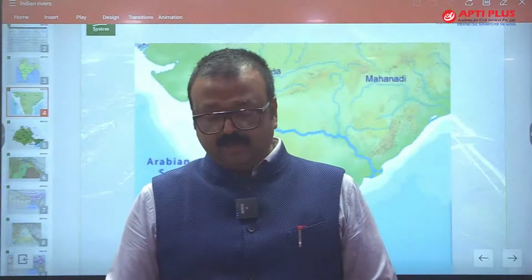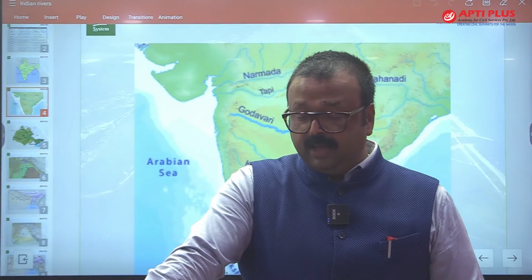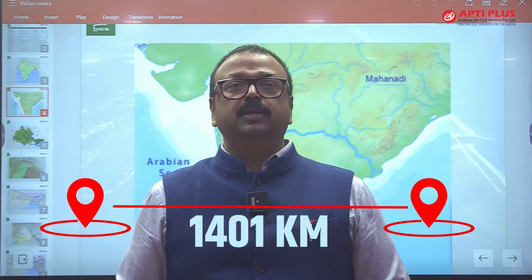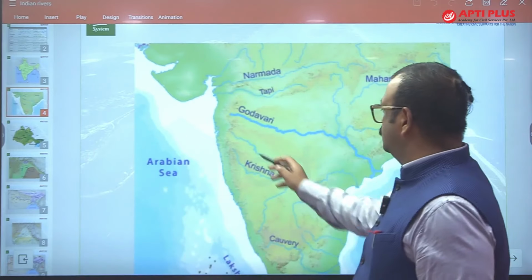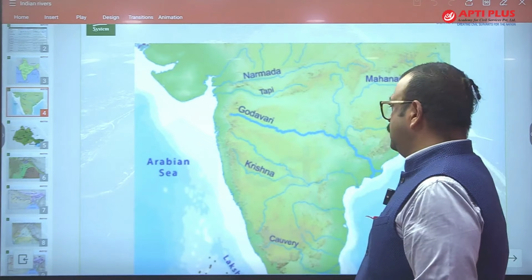Next one is Krishna River. Again, it originates from Sahyadri, that is the Western Ghat in Maharashtra, Mahabaleshwar, and runs almost, if you see the kilometers, 1401 kilometers towards east. This is Krishna, and it drains into the Bay of Bengal after making the Krishna Delta.